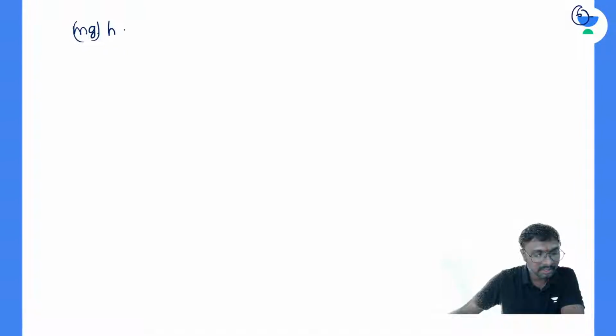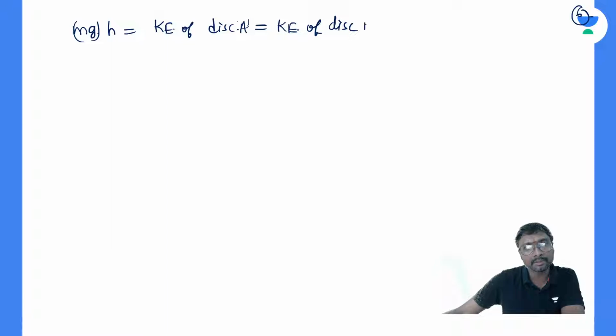Potential energy will be equal to the kinetic energy of disc A. Disc B is also having the same, so the kinetic energy of disc B also will be the same. Because the initial potential energy is the same for both, the final kinetic energy also will be the same for both. What is the m g h? So the kinetic energy of disc A is what?